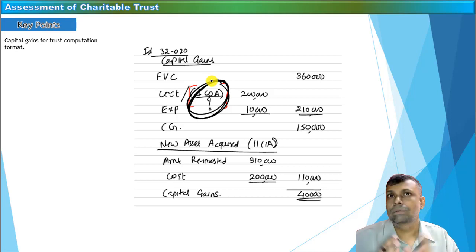So that's the reason there is a lot of grey area: supposing it was a long term gain, should you index the cost or should you not index the cost? I suggest that you should not index the cost. But in any situation, a divergent opinion exists because of the technical interpretation of the law.